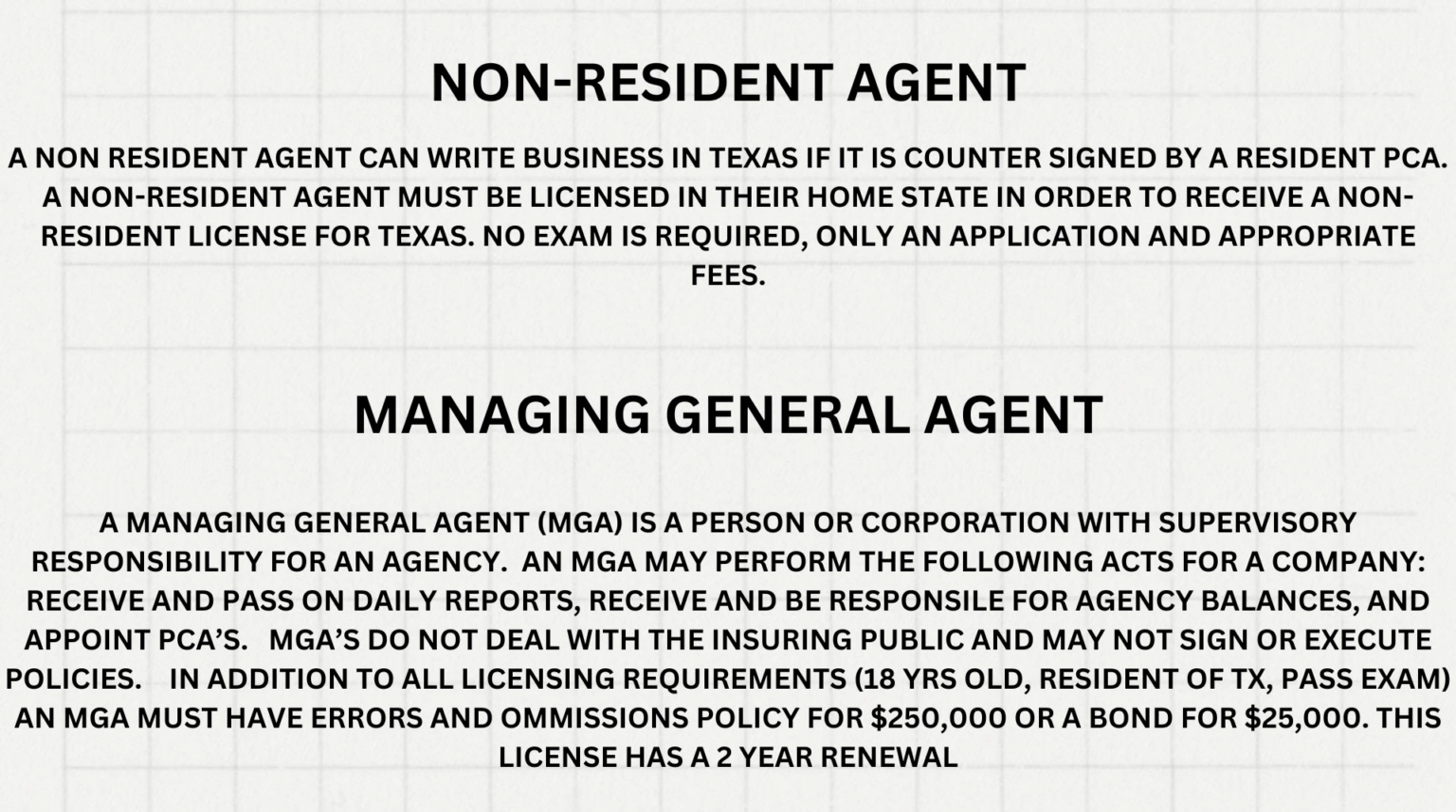In addition to all licensing requirements, the applicant must be 18 years old, a resident of TX, and pass the exam, and the MGA must have an errors and omissions policy for $250,000 or a bond for $25,000. This license has a 2-year renewal.